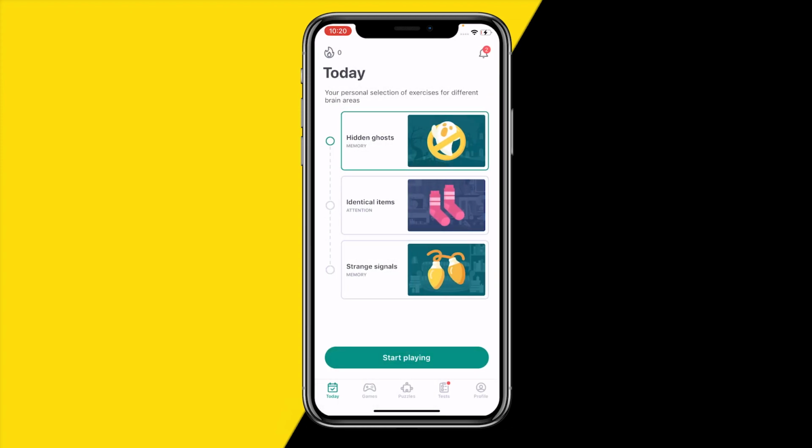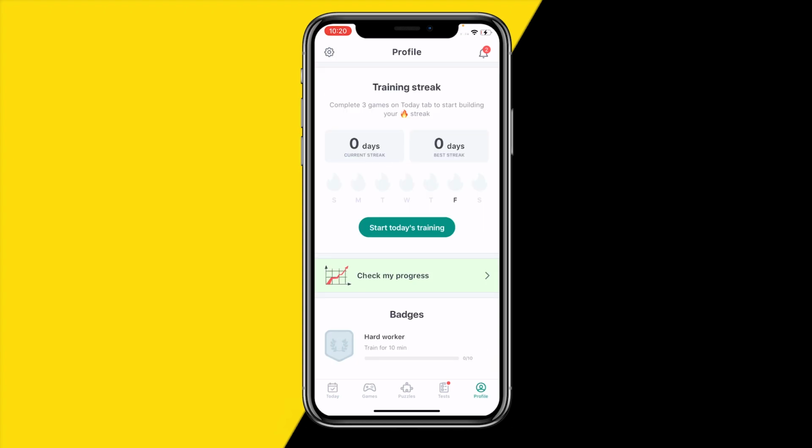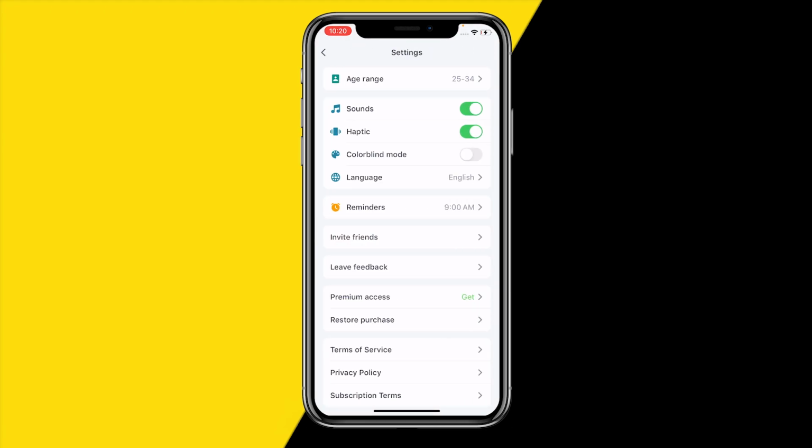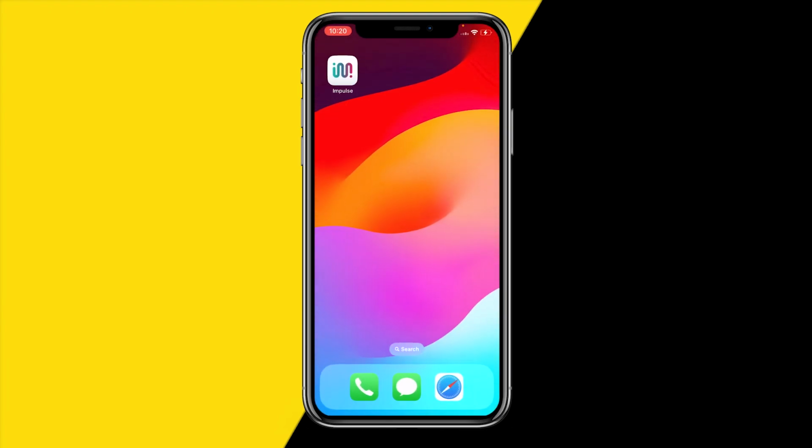So what you simply need to do is open the app and head over to your profile at the bottom right corner of your screen. And once you've done that, you can simply head over to the top left corner of your screen and tap the settings icon. And once you've done that, you will right here be able to switch off sounds. And this will basically just completely turn off all these sounds and sound effects you get from the Impulse app. And that's basically all you need to do.